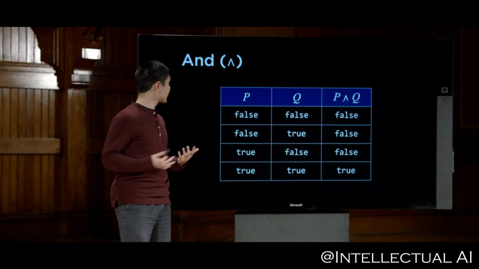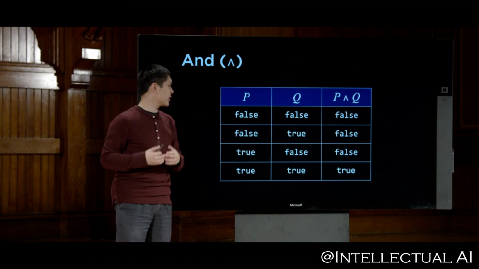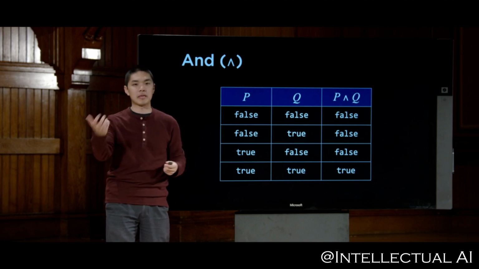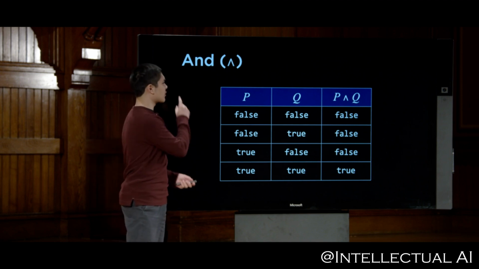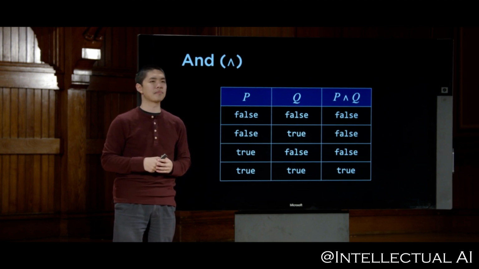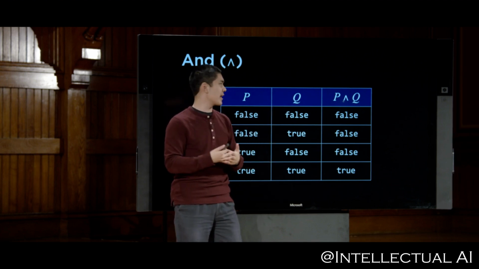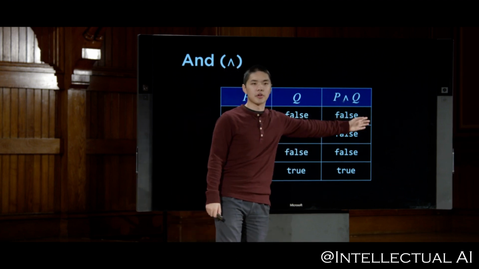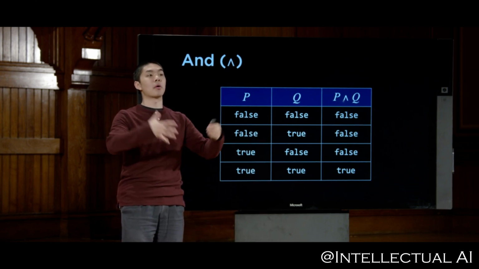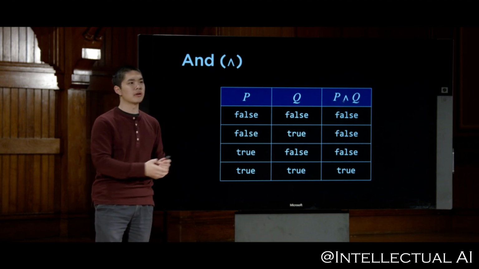Next up, and also very English-like, is this idea of and, represented by this upside-down V shape or this point shape. And as opposed to just taking a single argument, the way not does, we have P and we have not P, and is going to combine 2 different sentences in propositional logic together. So I might have one sentence P and another sentence Q, and I want to combine them together to say P and Q. And the general logic for what P and Q means is it means that both of its operands are true. P is true, and also Q is true.